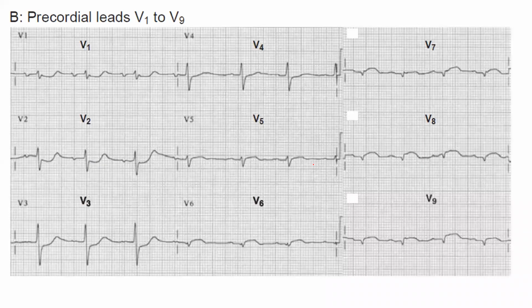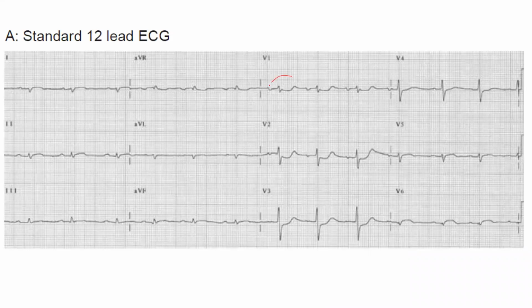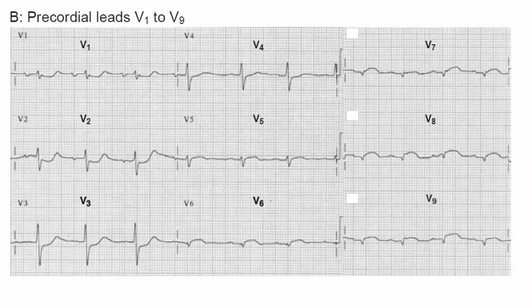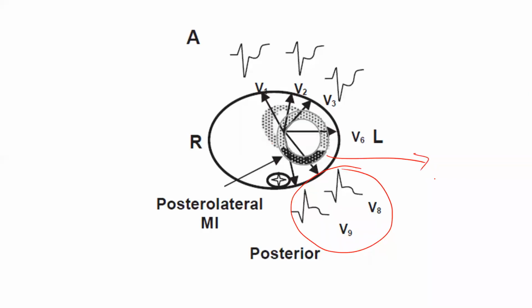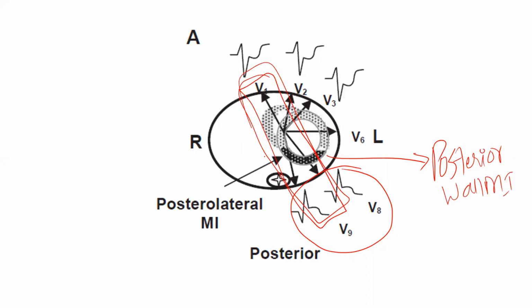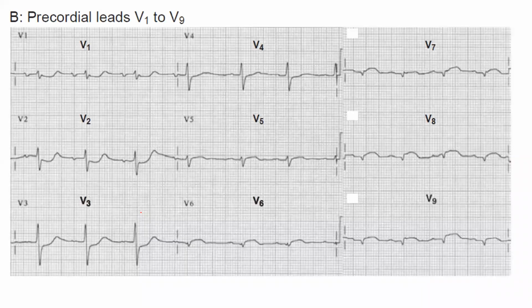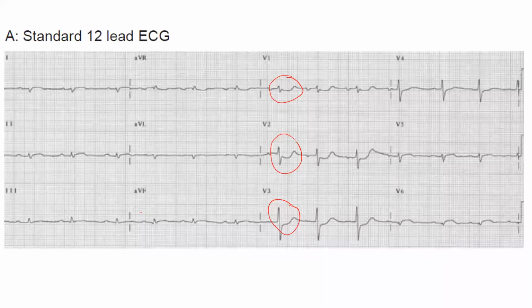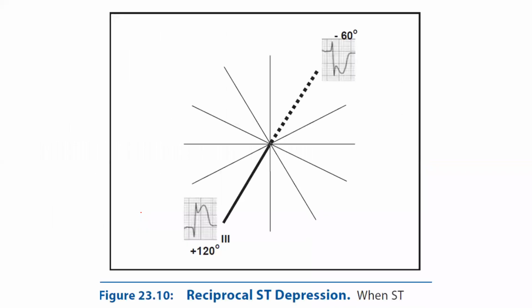So what happens is, if we are going to get ST depression, see here also we have ST depressions in V1, V2, V3. This is an indication that there is underlying posterior wall MI. Posterior wall MI will be reflected this way because these are reciprocal leads, right? They are exactly opposite each other. So in reciprocal leads, if there is ST elevation, the opposite will show ST depression. If V1 and V2 show ST depressions, it means there is an underlying posterior MI. If this was V1, then this is V9.